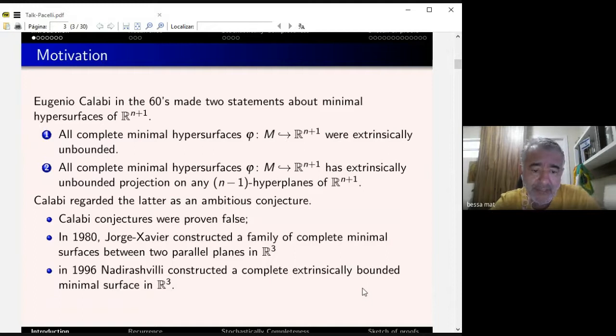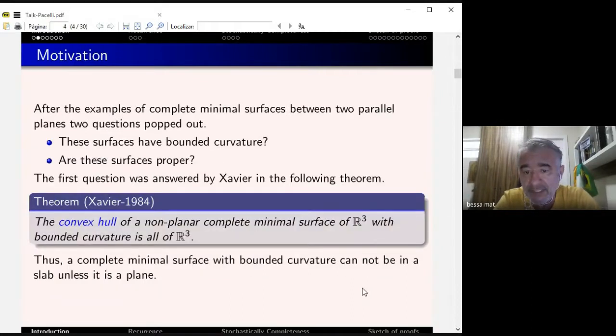The very first thing is, well, in the 1980s, when they had this first family of bounded minimal surfaces, bounded in the sense of being between two planes, the first question is whether these surfaces have bounded curvature, or whether these surfaces are proper. Naturally, when you have this family of minimal surfaces between two parallel planes, you ask whether they have bounded curvature or if they are proper, meaning that the pre-image of a compact set in R3 would be compact in M. The first question was answered by Xavier in the following theorem.